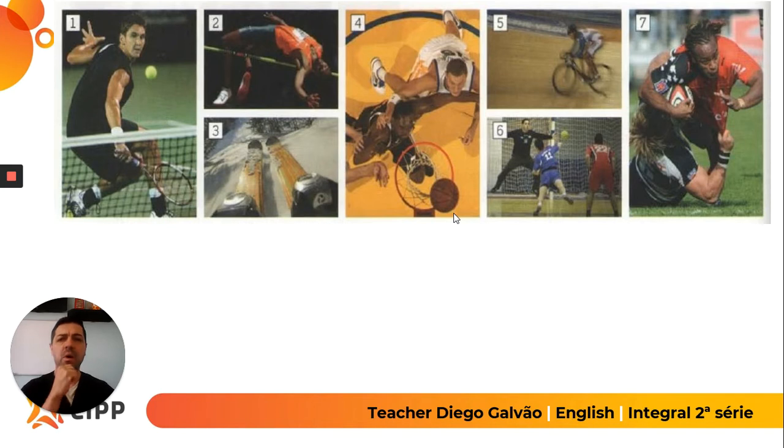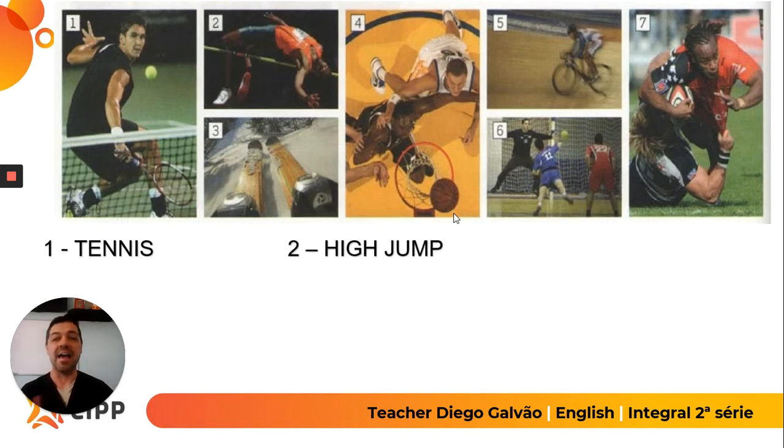Number one, do you know what that sport is? Number one is tennis. Very good. What about number two? You do that kind of sport when you play athletics, and that sport is the high jump. Jump, you know what it means, and the high jump because you go over the bar. Look at the preposition. Later, we're going to talk more about that.